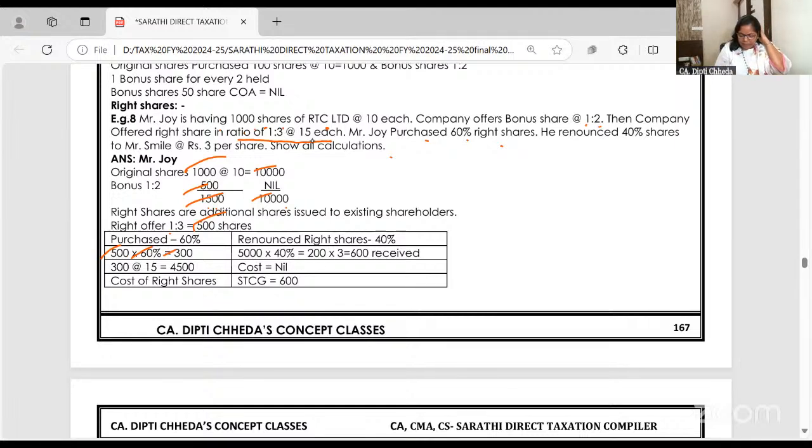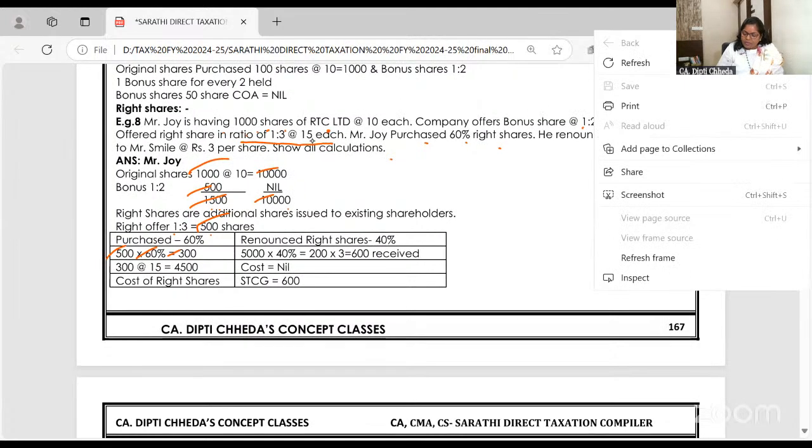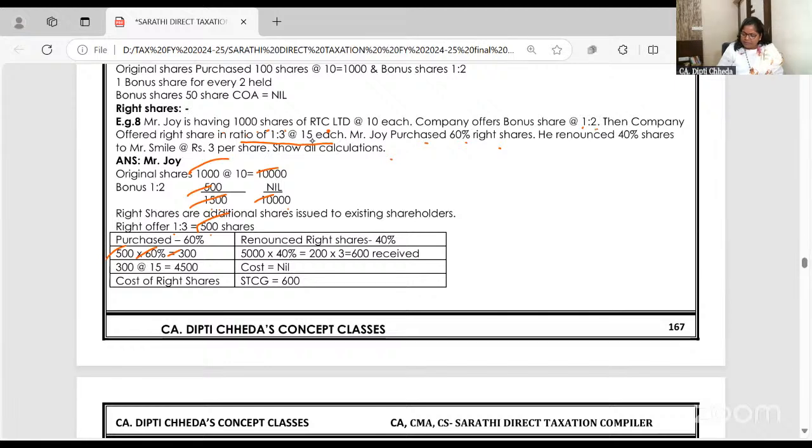I am repeating. 1,000 original shares, 500 bonus shares, together 1,500. On 1,500 shares, 500 right shares are allotted. So out of 500, 60%, that is 300, I said, okay, I'll buy. At what rate? 15. Right shares are offered at 15.